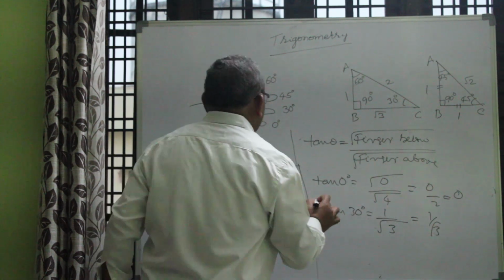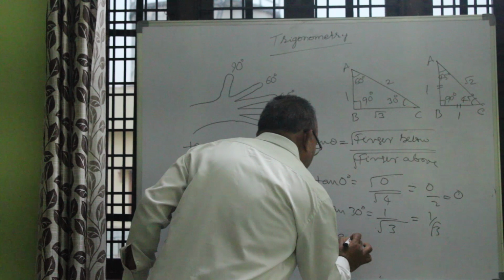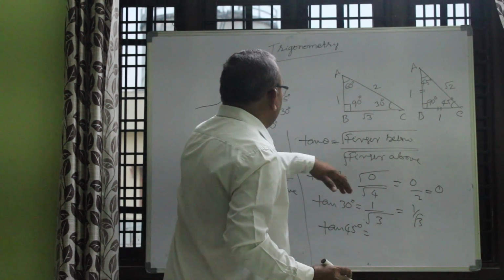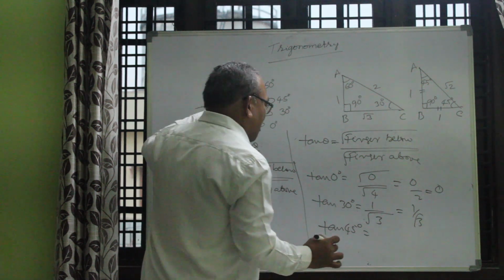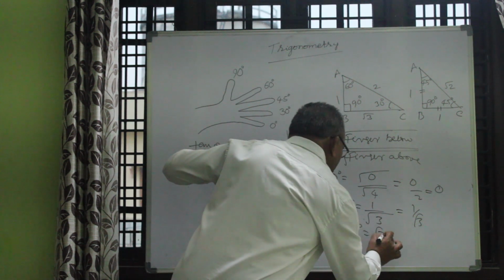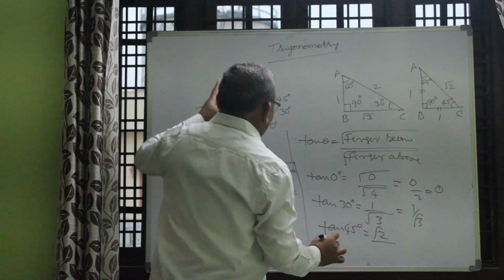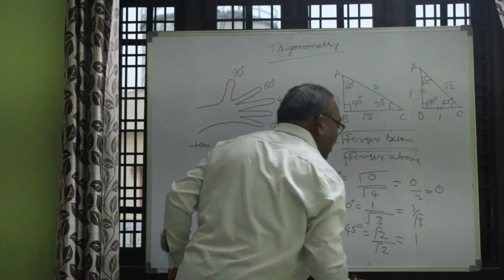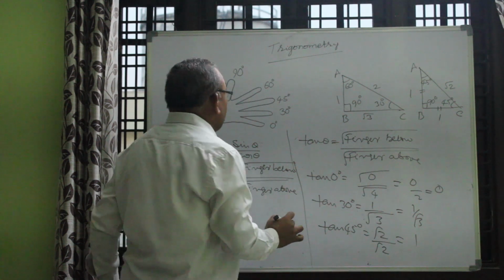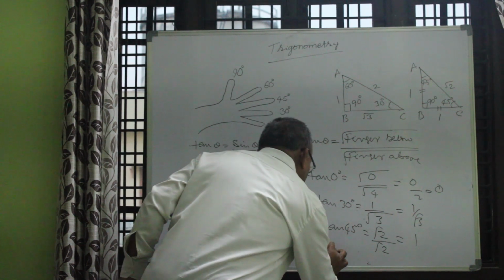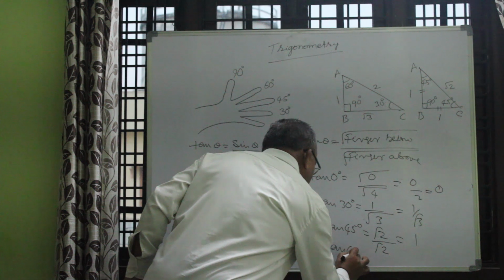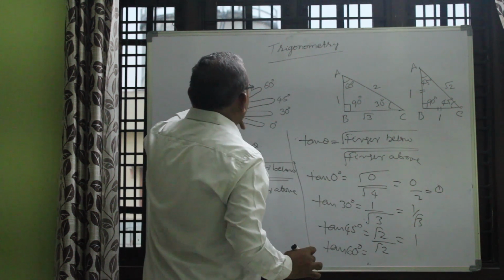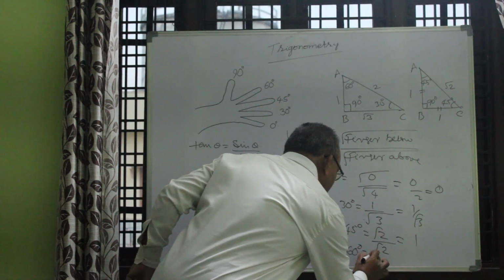Now you go for tan 45. Tan 45. Finger below 2 is there, root 2. Finger above 2 is also there, so root 2 by root 2 is 1 only. Then you go for 60. Tan of 60 degrees is equal to finger below, which is 3, root 3.